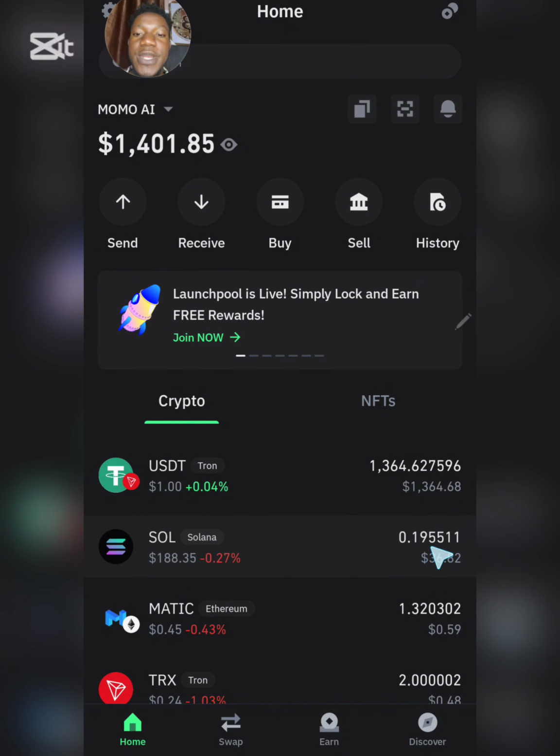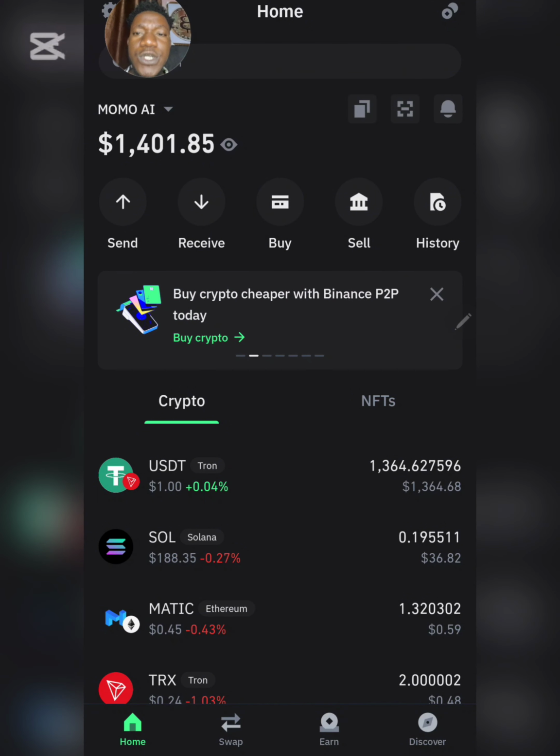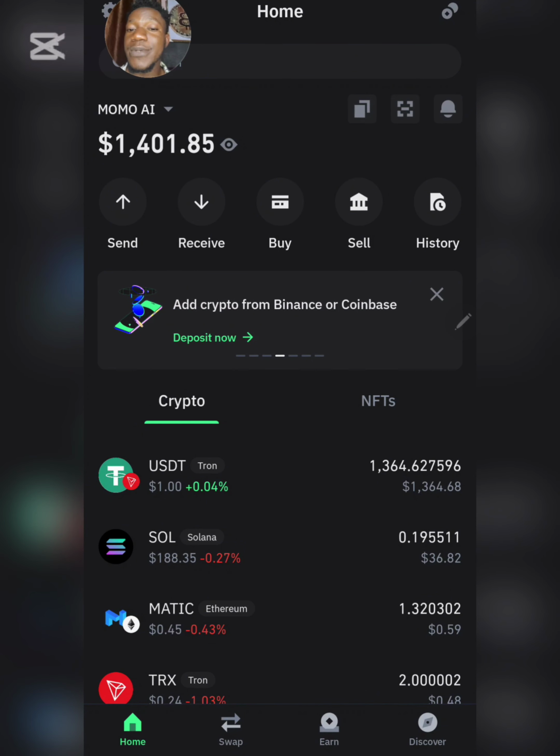So on today's video guys, we are going to be talking about a new type of airdrop which most of you haven't heard about. Though on our Telegram channel we have already talked about this, but I want to give you guys detailed information about the airdrop right here on this video, so that a lot of you out there who may not know how to get onboarded will follow the same process and position yourself for the airdrop which is coming very soon guys.